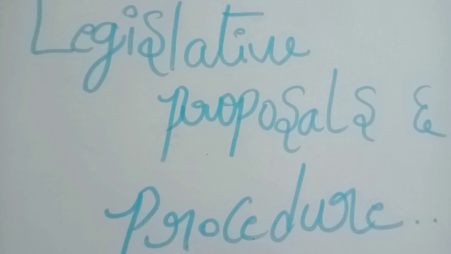So we can see joint sitting only in an ordinary bill but not in Money Bill and Constitutional Amendment Bill. And this is all about legislative proposals.